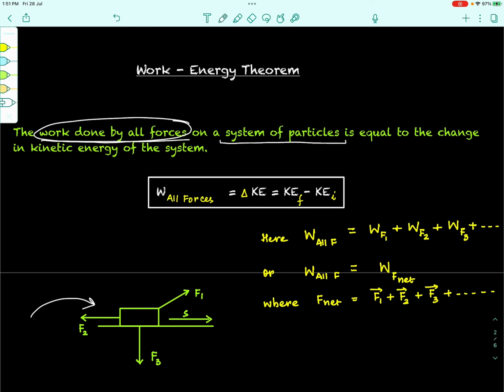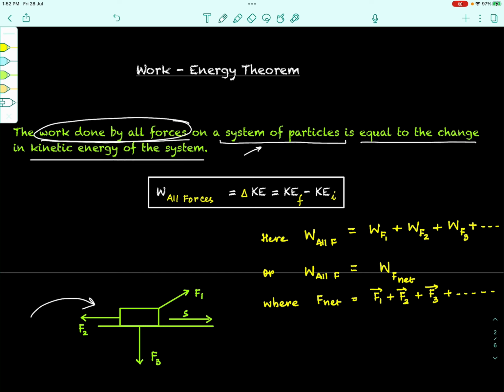But whatever number of particles or bodies we have considered together as a single system, we use this work energy theorem on the whole system together. We find all the forces acting on all these particles together, and then use the work energy theorem. So the work done by all the forces on a system of particles, or the system under study, which might involve one or two or three or any number of particles, is equal to the change in the kinetic energy of the system.